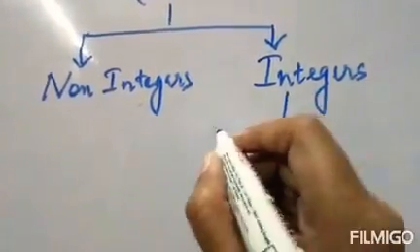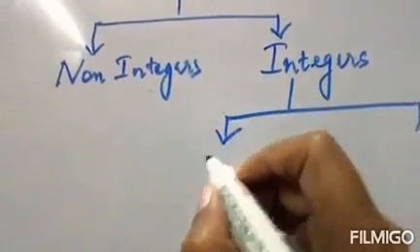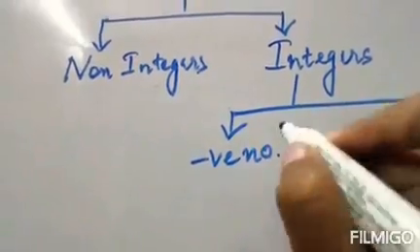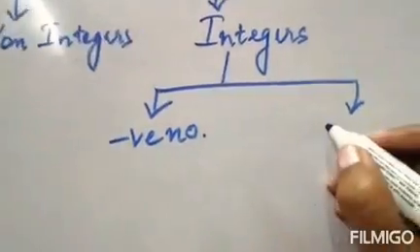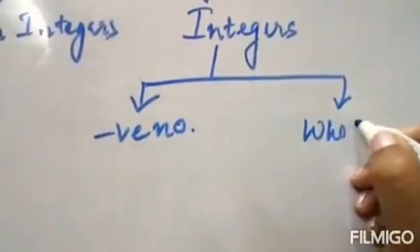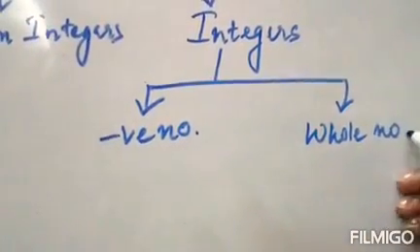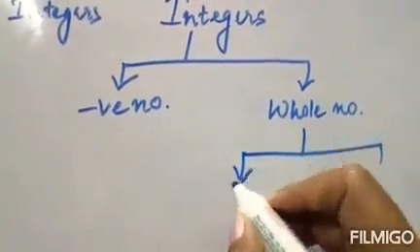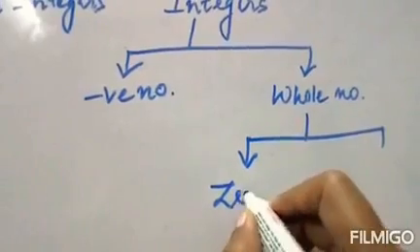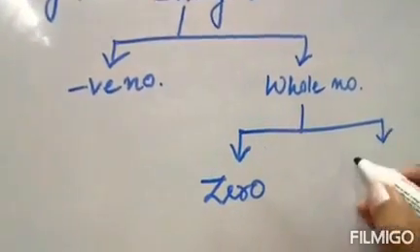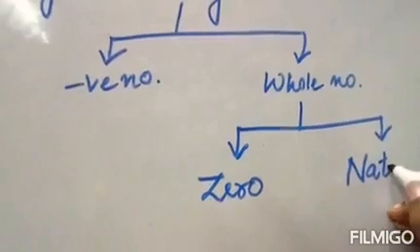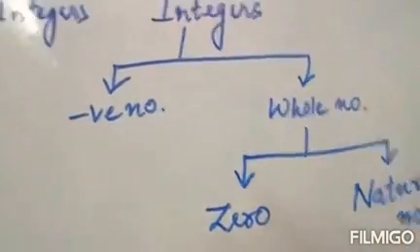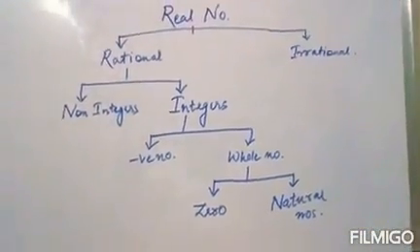Okay, under integers come 2 types of numbers. One is negative numbers, and another is whole numbers. Under whole numbers come 0 and natural numbers, or positive numbers. So this is the complete chart of